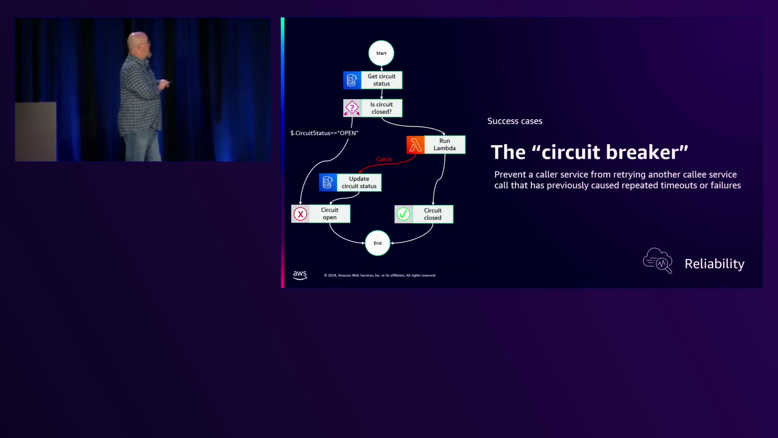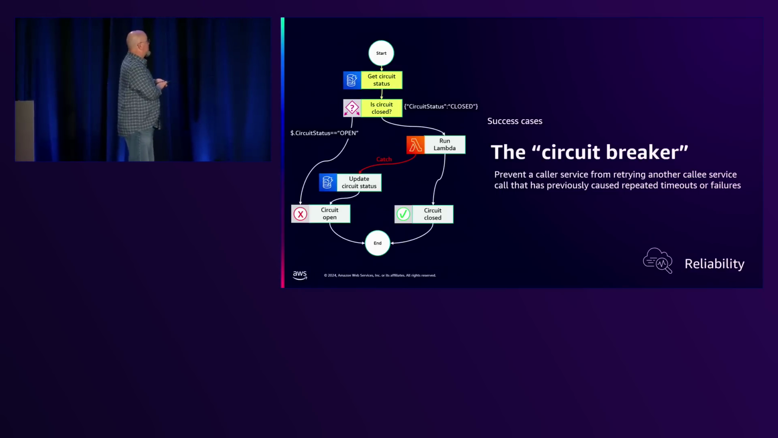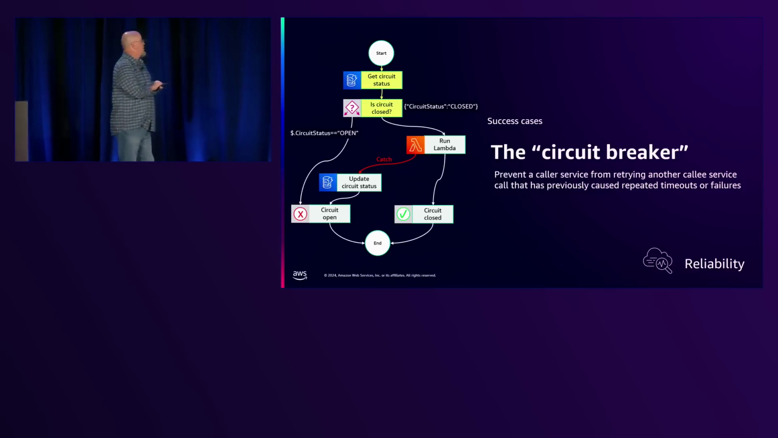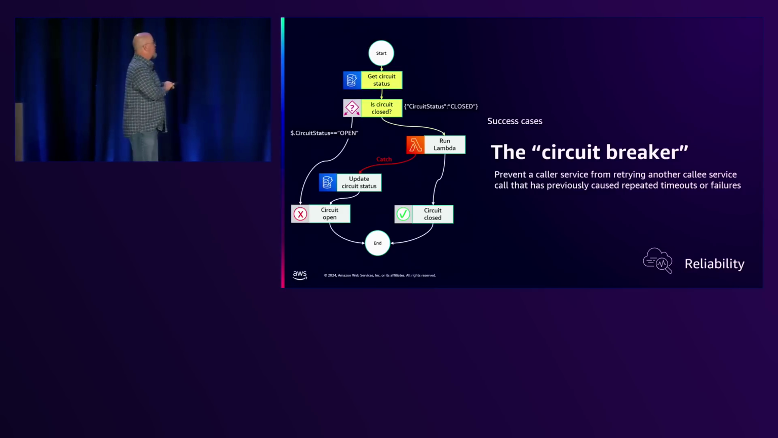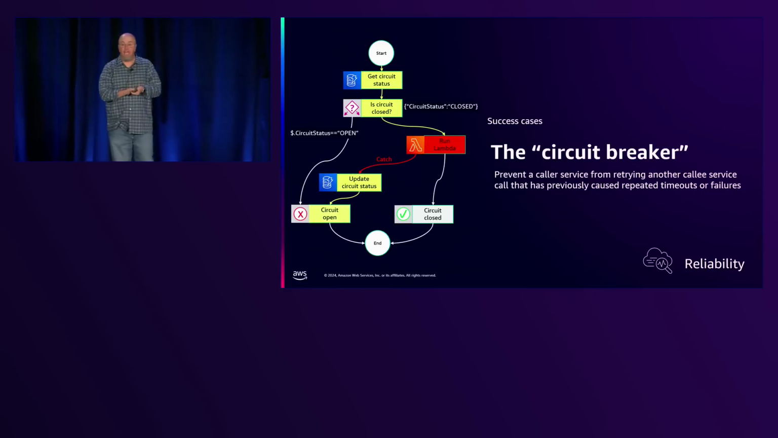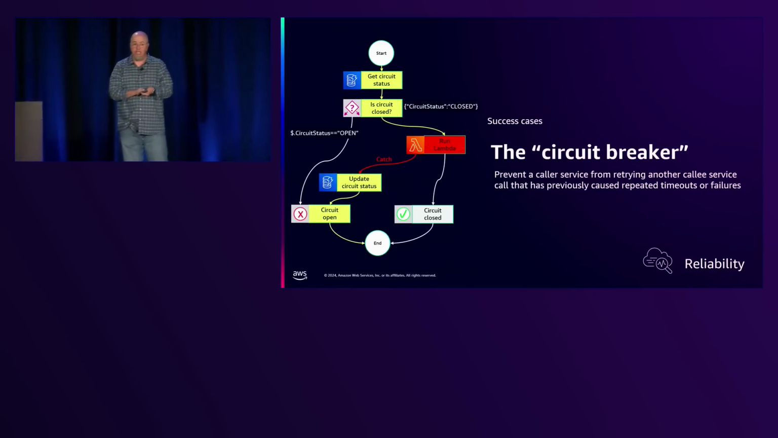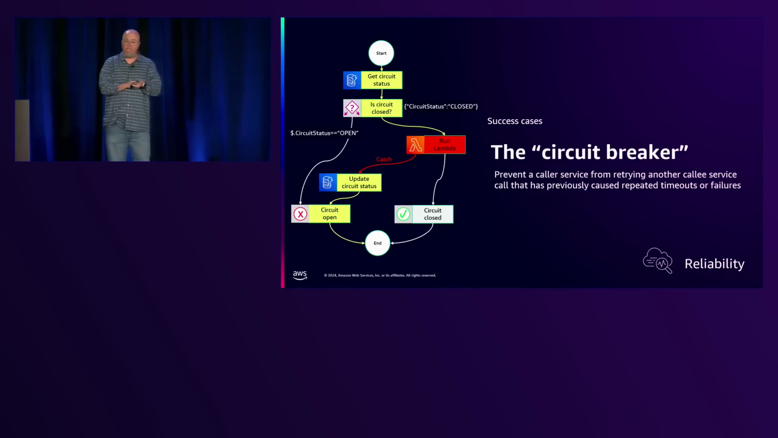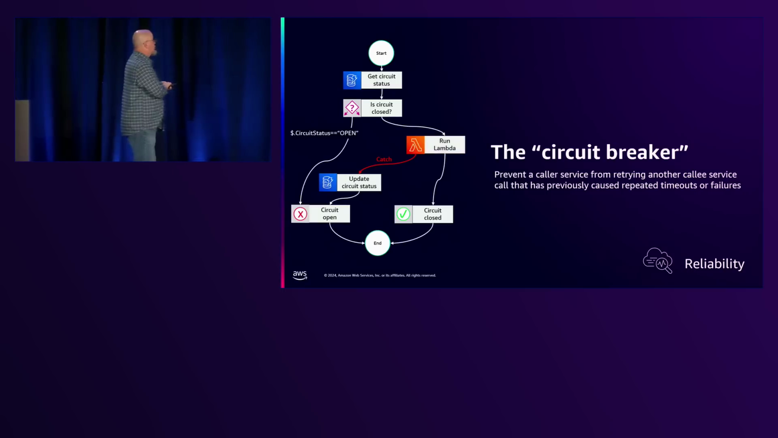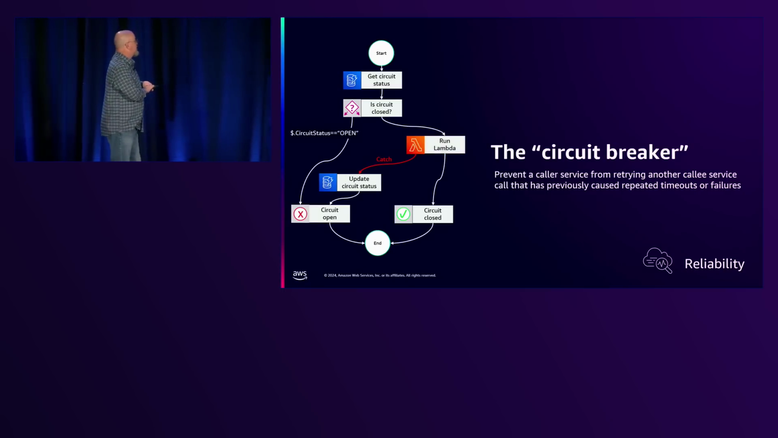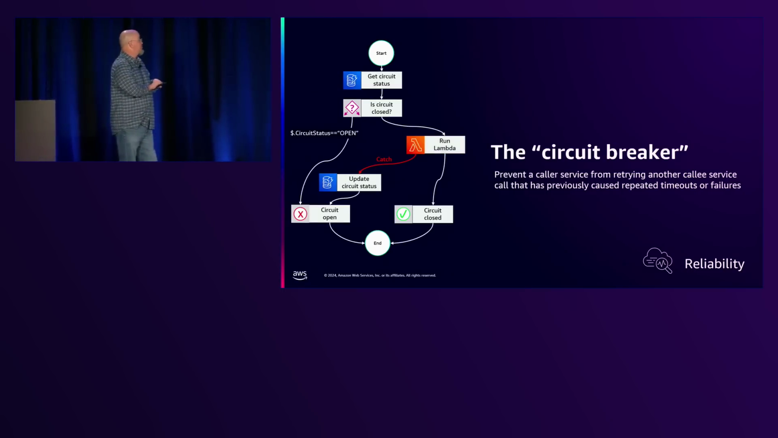We're going to run it again, and we get the circuit status. I'm sorry, it's closed, so we're going to go back to the Lambda function. However, the Lambda function fails. So even though we thought it was working, it wasn't, so we need to update this. So we actually update the circuit status to be open, so it's broken right now.